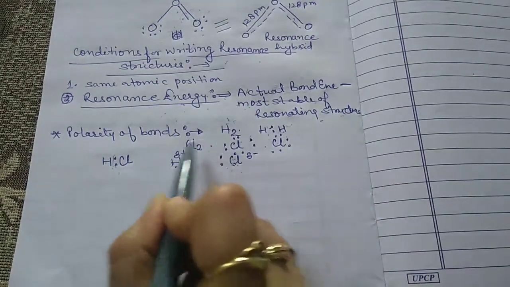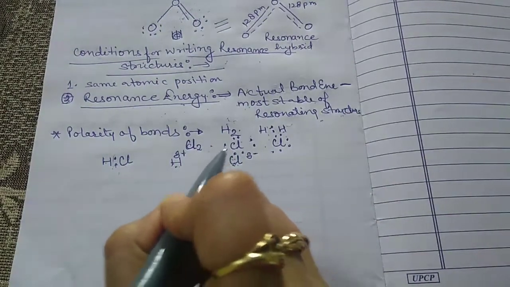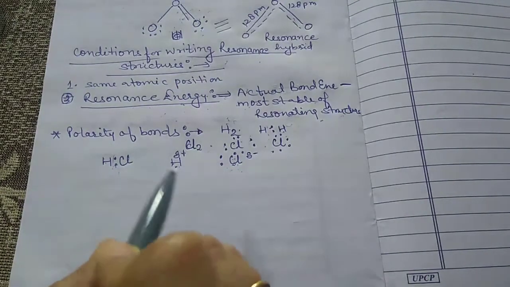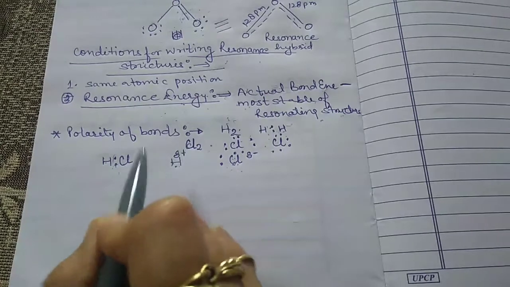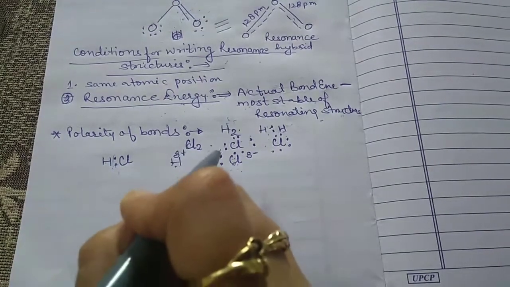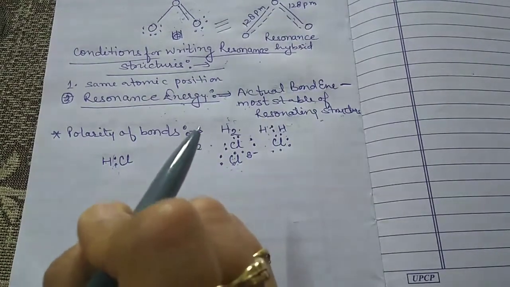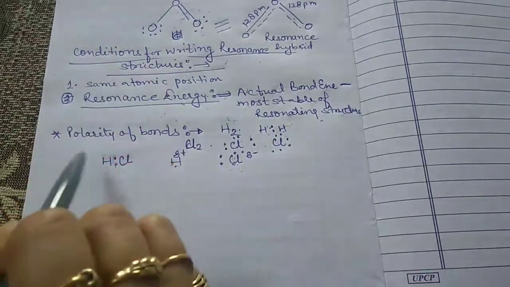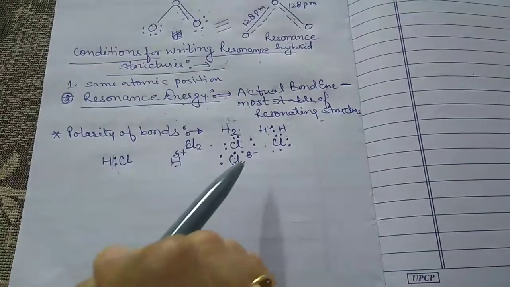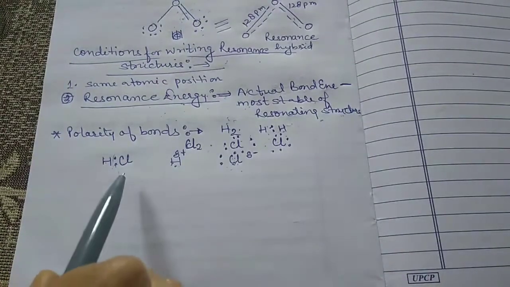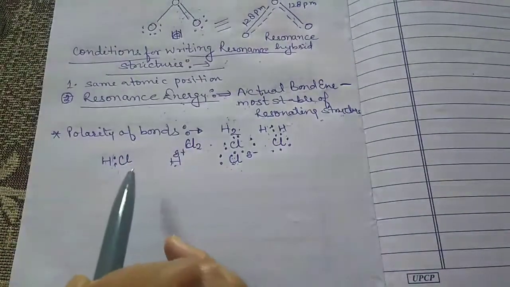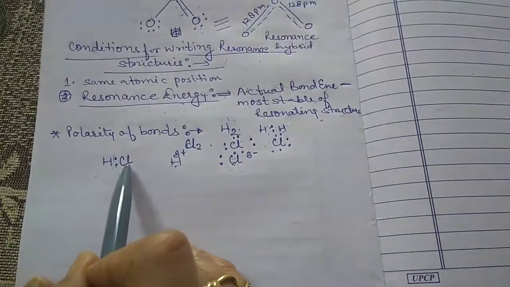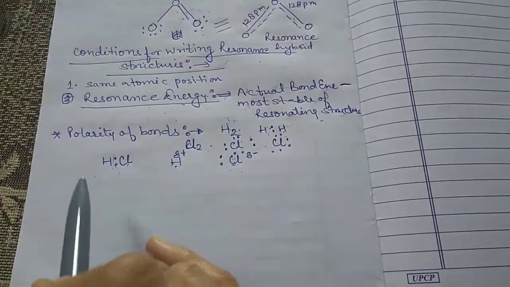Such a bond is known as the polar covalent bond, and such a compound is known as a polar compound or polar molecule. Now this is the polarity of the bond. How does it arise? When the electron pair is shared between two different atoms, in which one is more electronegative in comparison to the other.